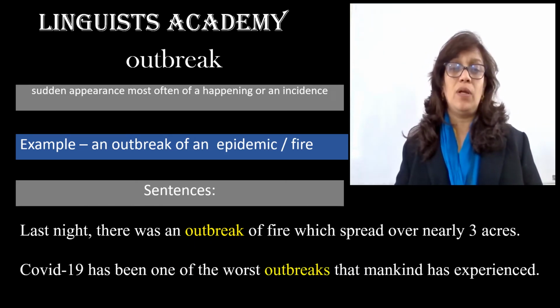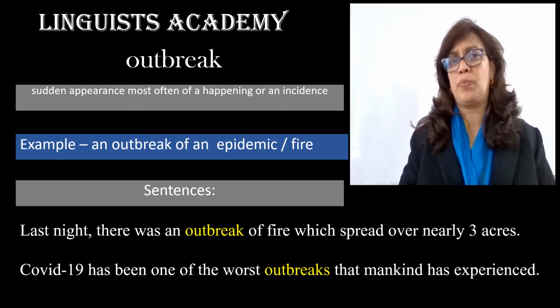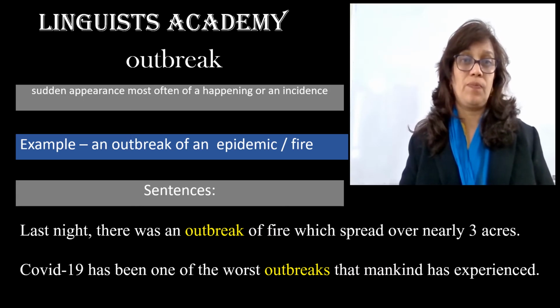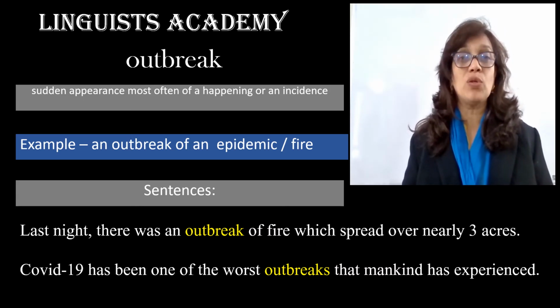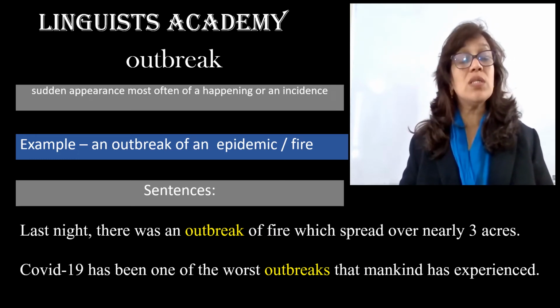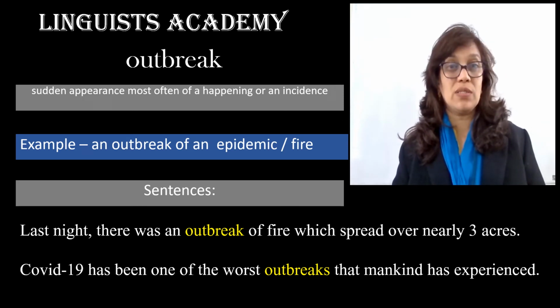Another example, COVID-19 has been one of the worst outbreaks that mankind has experienced. It was a sudden happening that came about. No one expected it. COVID-19 has been one of the worst outbreaks that mankind has ever experienced.